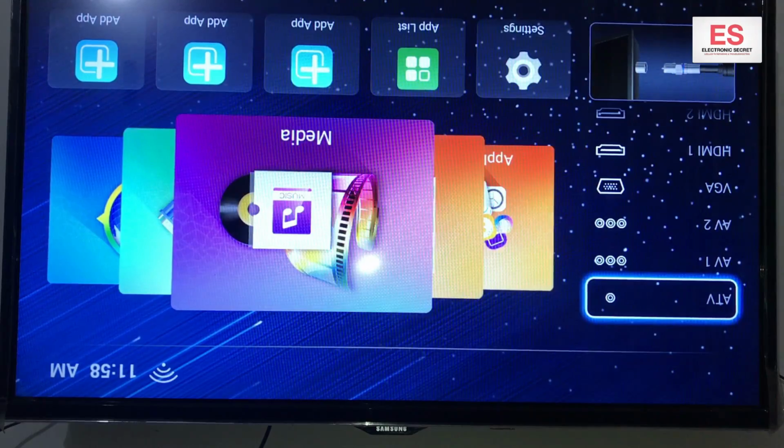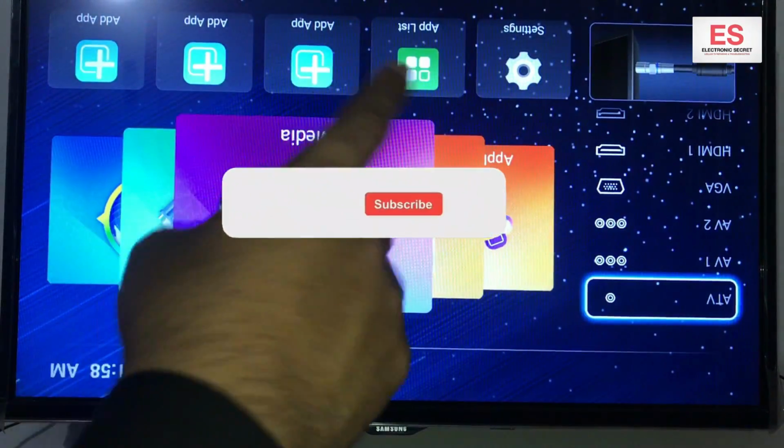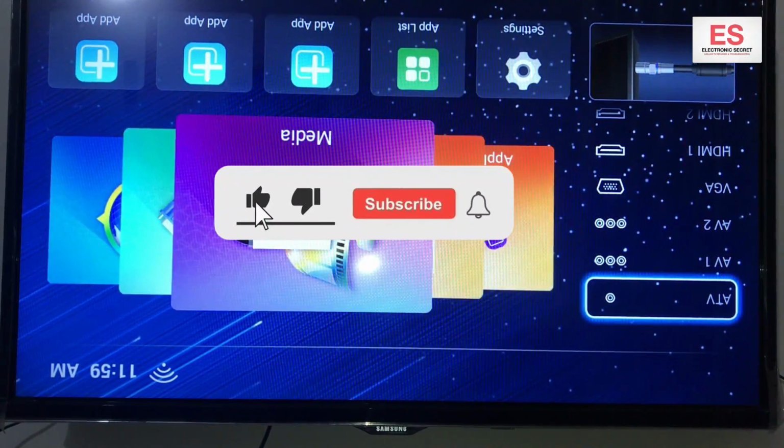I will show you today how to fix Wisdom Smart Share Cloud TV inverted picture, mirror picture, flipped picture solution.